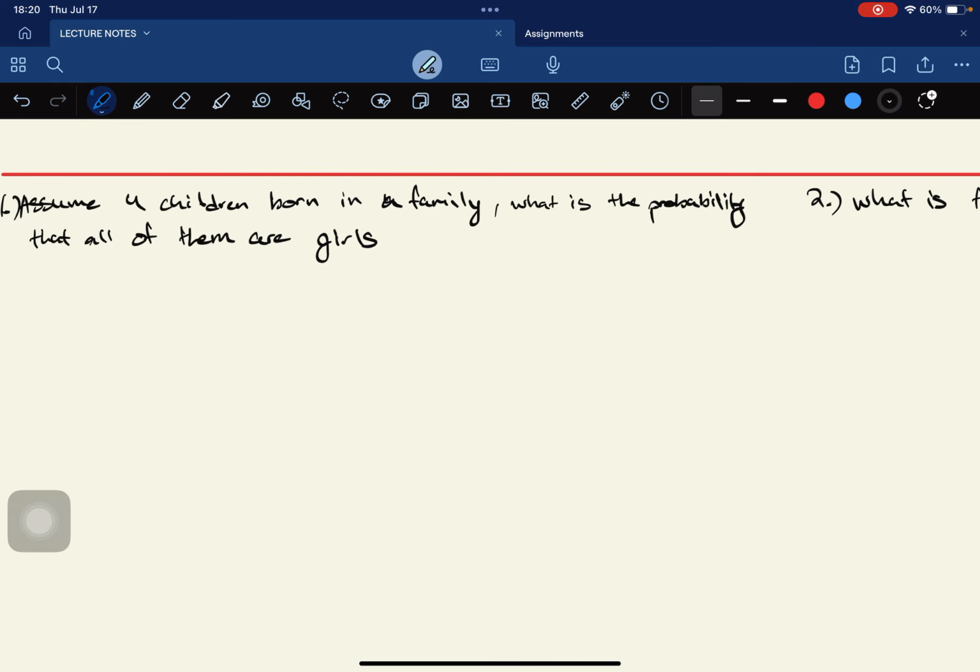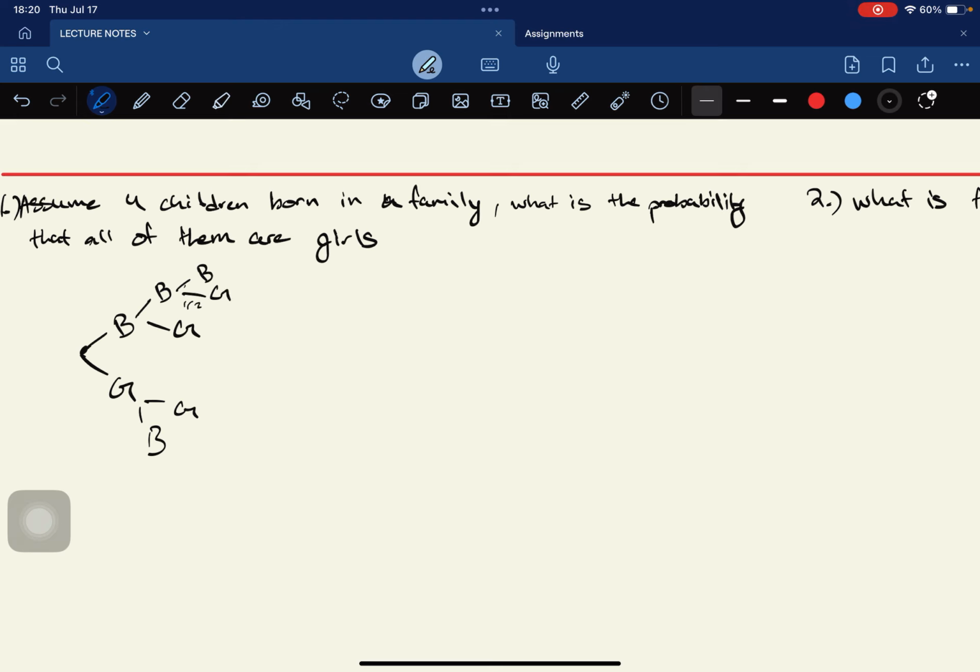So let's say mom and dad. First they probably get a boy or they get a girl. So the first child is a boy or girl. For the second child, if they get a boy first, the second child would be either a boy or a girl. And if they got a girl first, it would be either boy or girl.